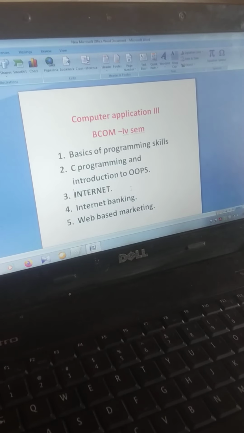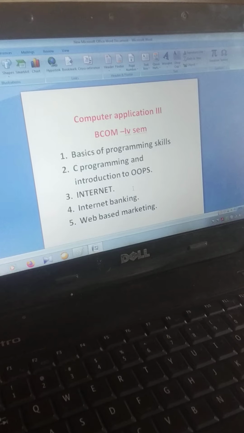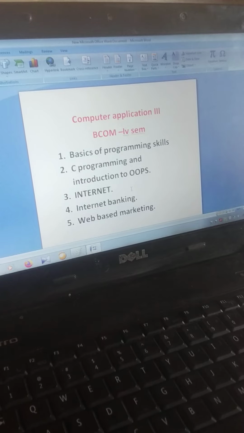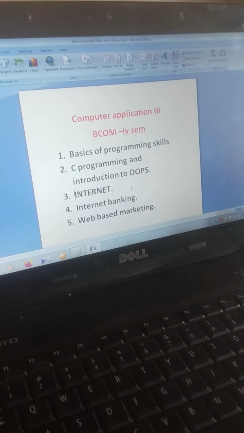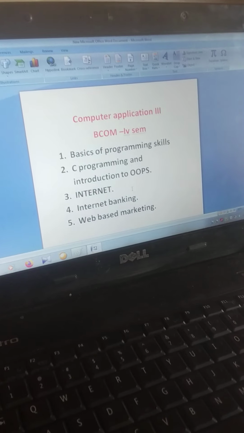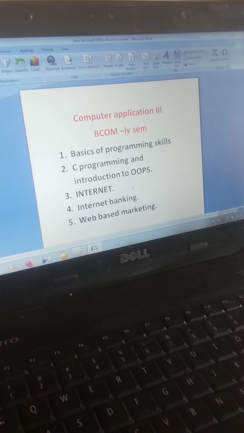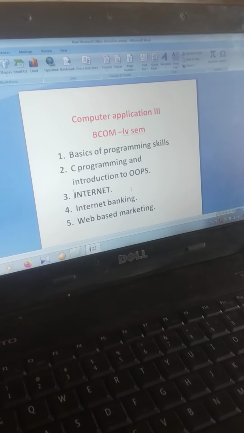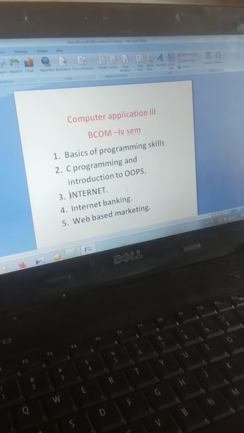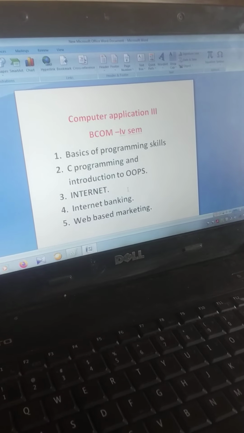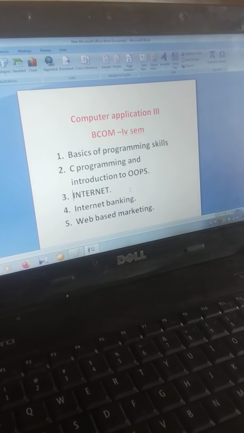So this is the introduction part of your 4th semester syllabus. I hope everyone understood, and from today and tomorrow onwards we are going to start the basics of programming skills. So be prepared, and whenever we send your videos, go through them. If there is any problem, you can reply in the group. Whichever point you are not understanding, make a note of it and ask me the question, and I can reply. This is the way we are going to conduct your classes.